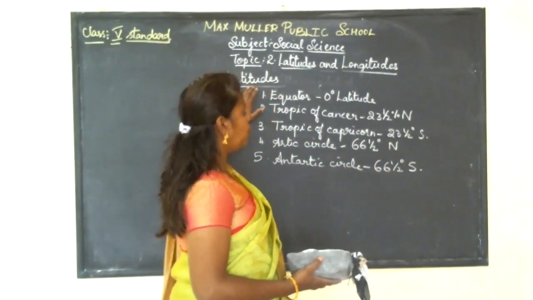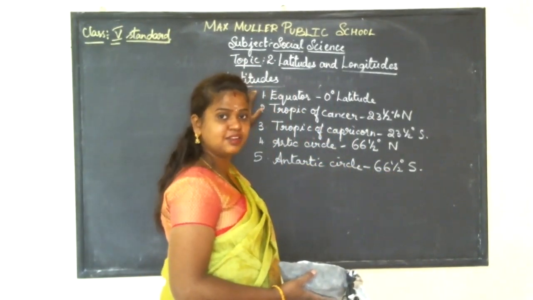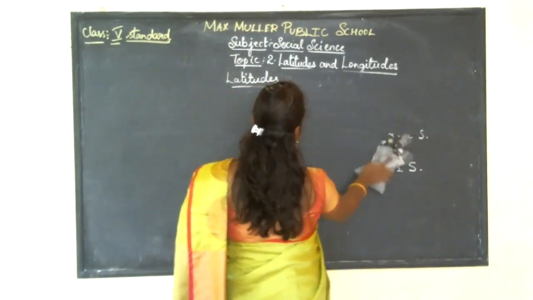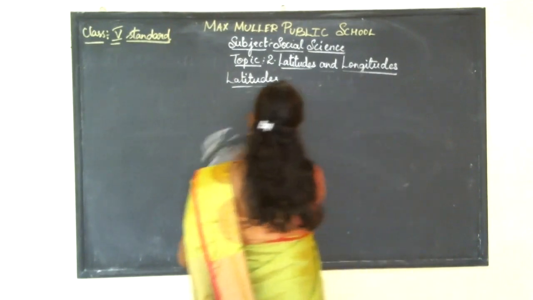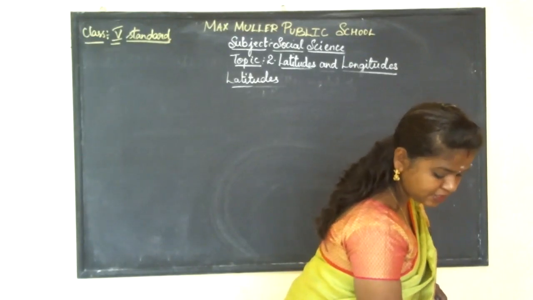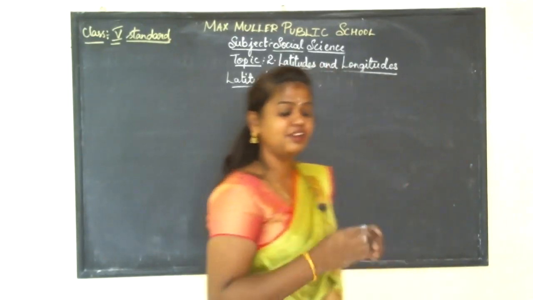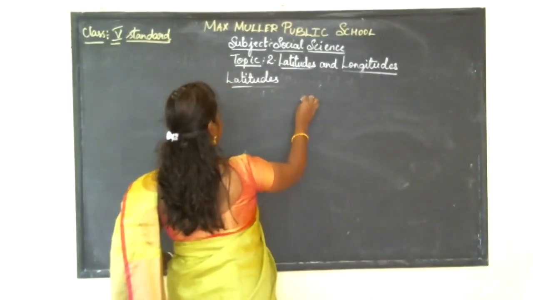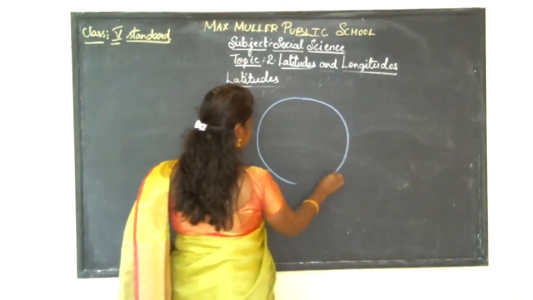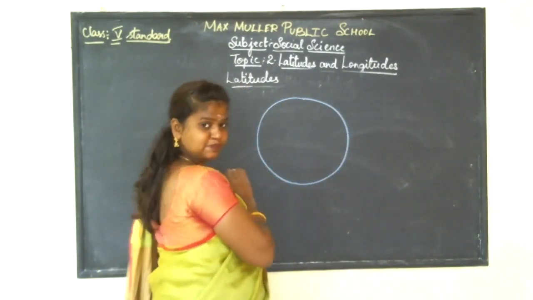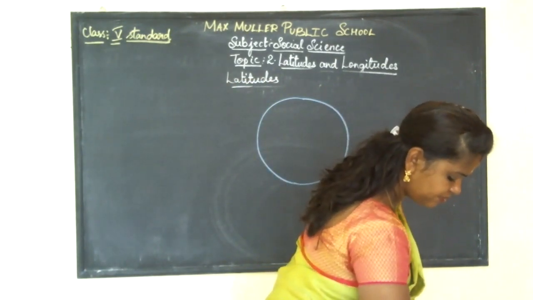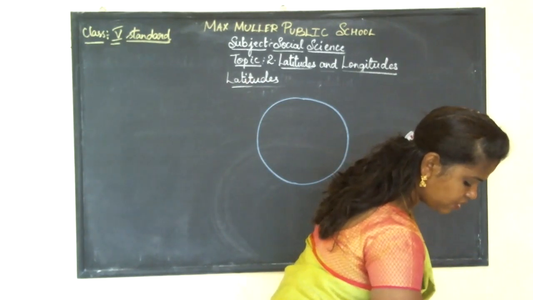So now let us mark these 5 latitudes on the globe. Okay, children, I am just drawing an earth. So this is the globe.